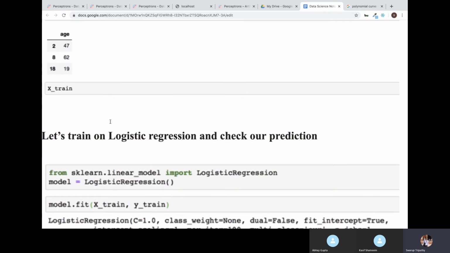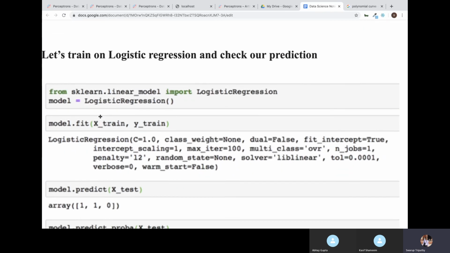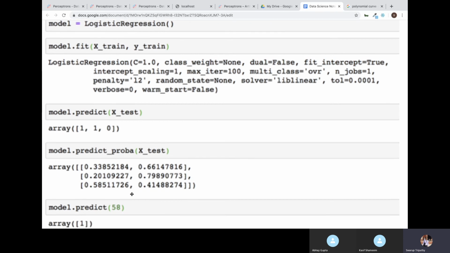Similarly, the second guy here, that is 60, it says 1. So probability for 1 is 79%. That's why it says 1. So 79% chance that he will buy insurance, 20% chance he will not buy insurance. So you can see here, as it is more than 50%, this is 79, so it says 1.